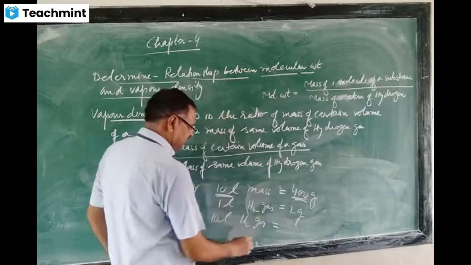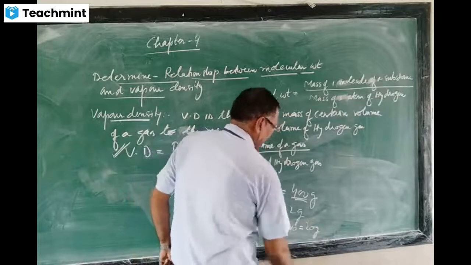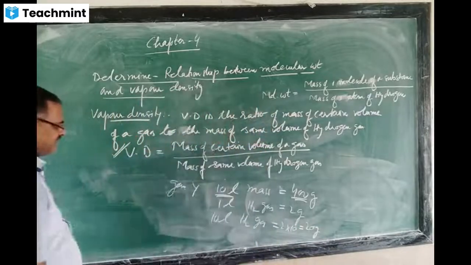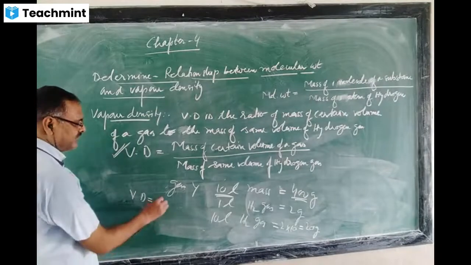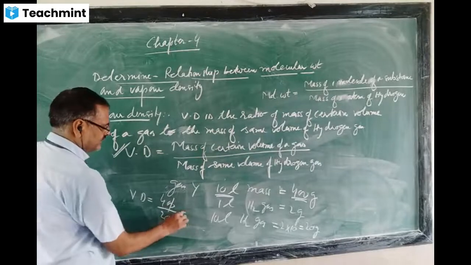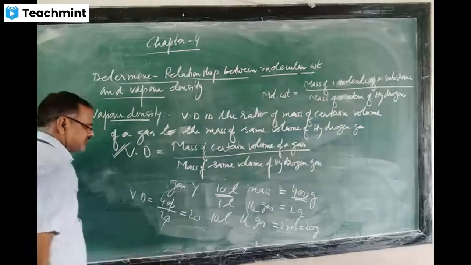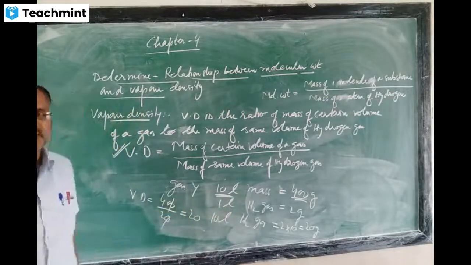So 1 liter is 2 gram, 10 liter is 2 into 10, 20 gram. So the vapor density will be 400 upon 20. Then this will be 20. So the vapor density of this gas Y will be 20.